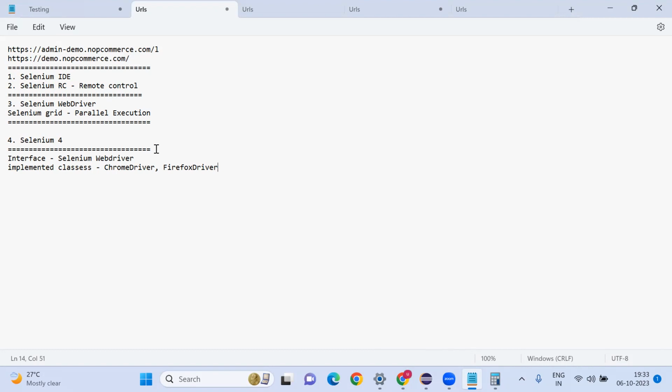If anyone asks what are the Selenium tools, the Selenium suite, this is a combination of multiple tools like Selenium IDE, Selenium RC and WebDriver. Also, whether Selenium supports multiple languages: yes, it supports Java, Python, C Sharp, and Ruby also. But the famous ones are Selenium with Java, C Sharp, and Python. These three are famous.